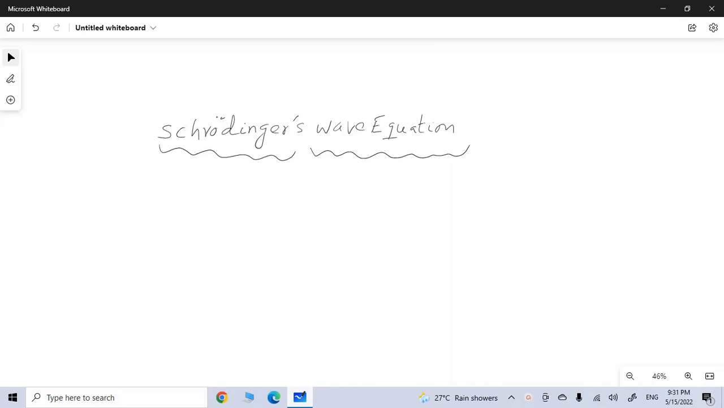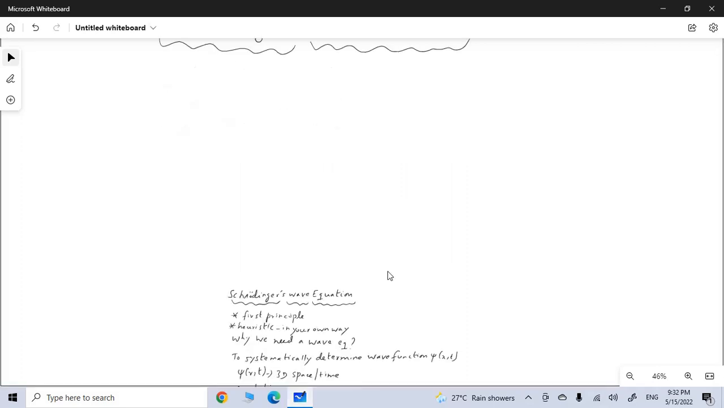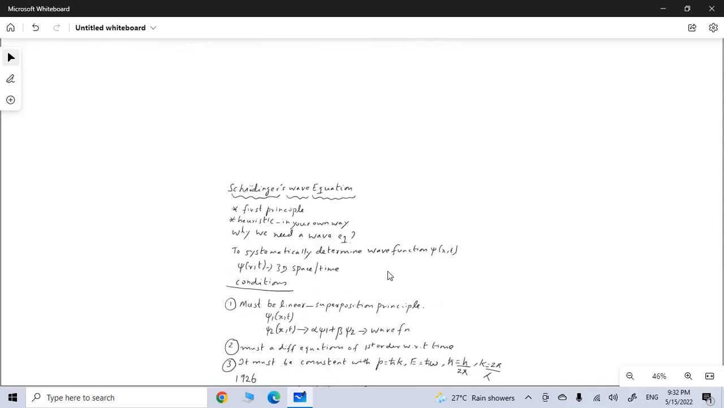We have to understand that Schrodinger's wave equation is a first principle in itself, and it cannot be derived from any other first principle. Something like Newton's law, F equals ma. Can we derive F equals ma from any other first principle? No, we certainly can't do it, because F equals ma itself happens to be a first principle.